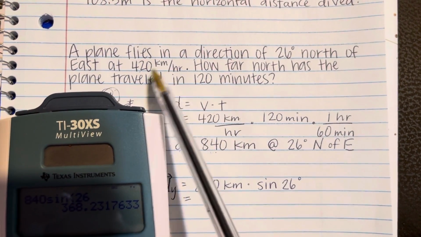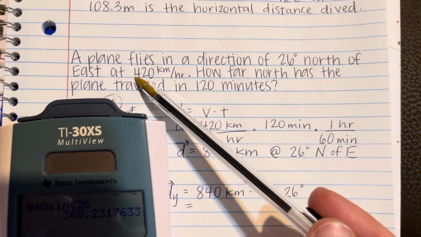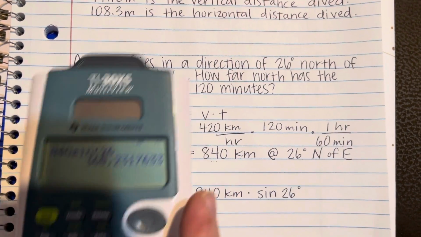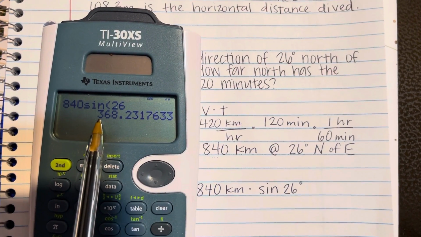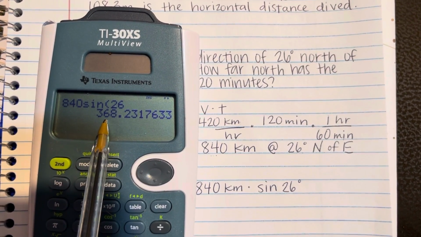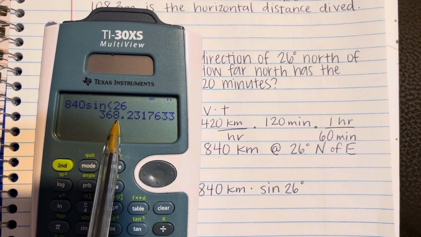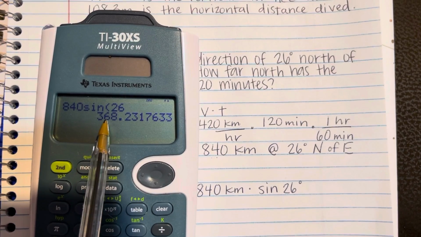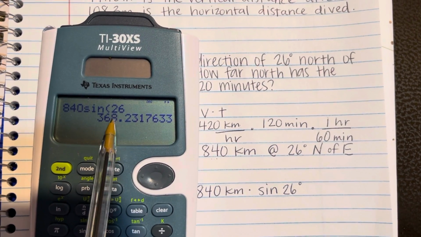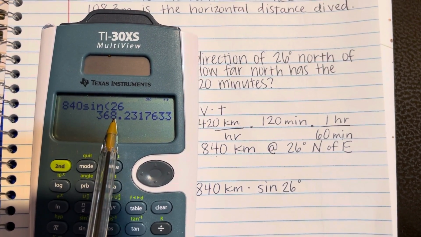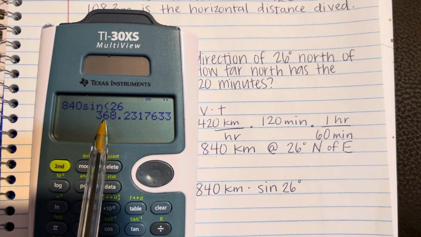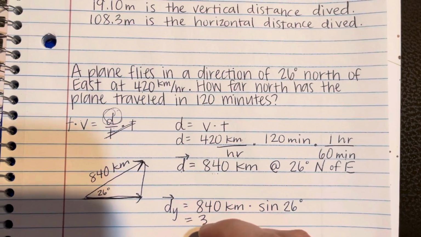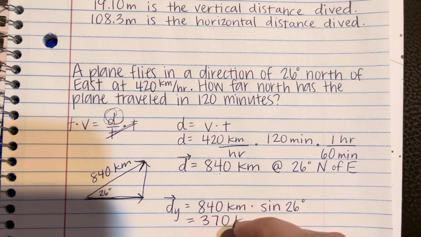Okay, my sig figs for this one, this is 420. That only has 2 sig figs, so my answer can only have 2, meaning I need to keep only the 3 and the 6. However, there's an 8 after this, so I need to round that up to a 7. But don't just leave it 37. I need to fill in this place with a 0 for the placeholder, because I can't just say it's 37. It needs to be 370. That's what it would properly round to. And then your unit is kilometers.